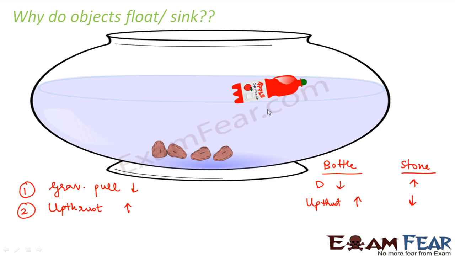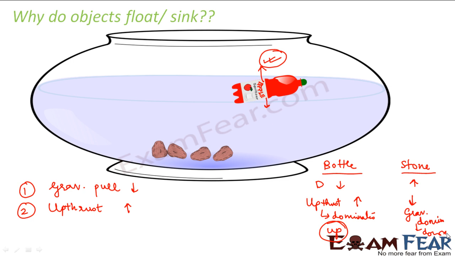Correct? So in case of the bottle, there are two forces: one is the upthrust and one is the gravitational pull. But in case of the bottle, the upthrust dominates. The upthrust is more, that means the upward force dominates. Therefore, the bottle goes up. But in case of the stone, the gravitational pull dominates, and therefore the stone goes down. It is like you have two forces acting, the gravitational pull and the upthrust. One of them will win. Whichever wins, the object will go in that direction.